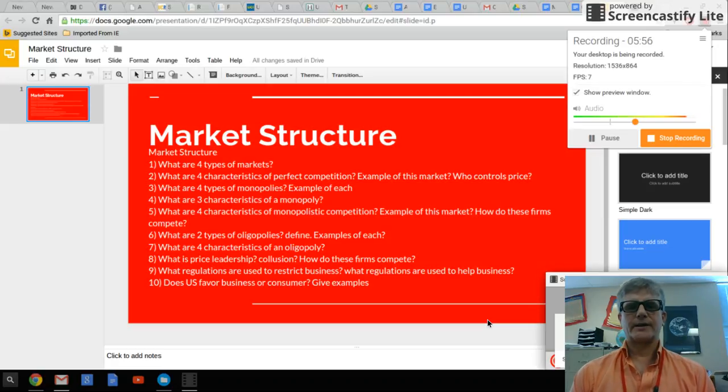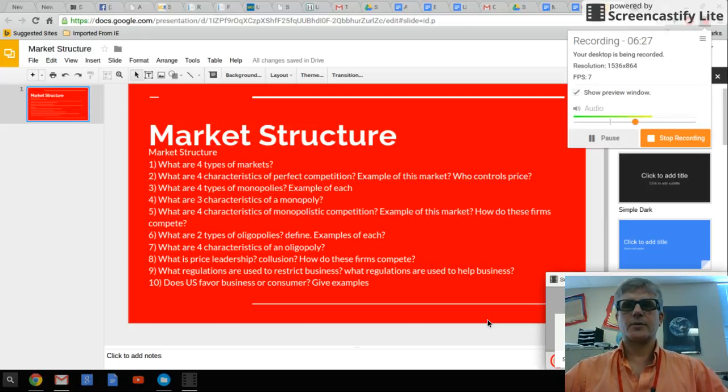What is price leadership? This is for an oligopoly. It's where the leader of the industry basically sets the price, or says we're going to have a 10-year warranty, or we're going to set the price and say $2,000 cash back or 0% financing, and the other 2 or 3 companies follow. Collusion is where all 3 or 4 companies get together and set prices and terms and conditions. These firms normally compete through advertising. Sometimes it's prices, sometimes it's warranty, but it's normally advertising to get people to go to their business.